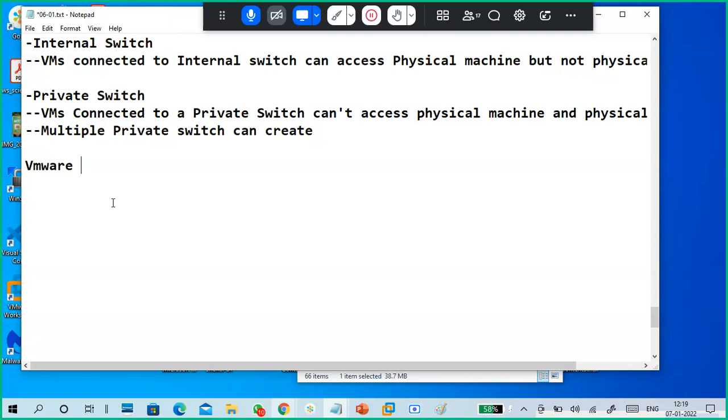In VMware also, we have VMware vSphere switches available, with certain terminologies. In VMware we have vSphere terminologies, but I am going with VMnet one like that. VMnet zero, like a host only type.